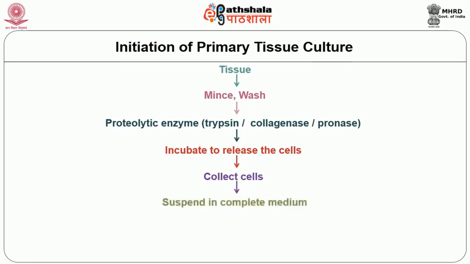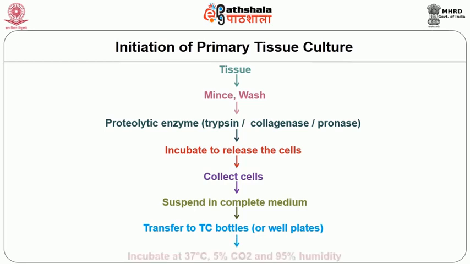These cells are suspended in the medium containing serum and antibiotics and then transferred to the tissue culture bottles or well plates as the case may be. These are then incubated at 37 degrees centigrade, 5% carbon dioxide and 95% humidity. The medium is changed periodically every 2 to 3 days till the culture is well established.